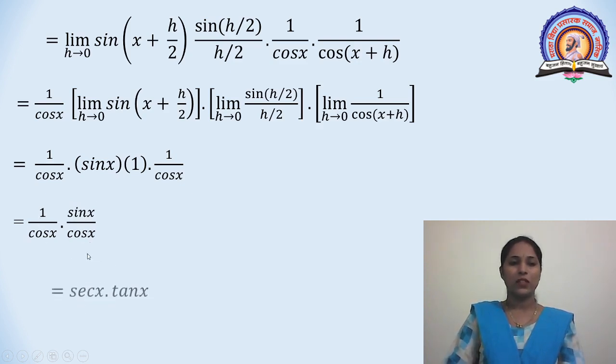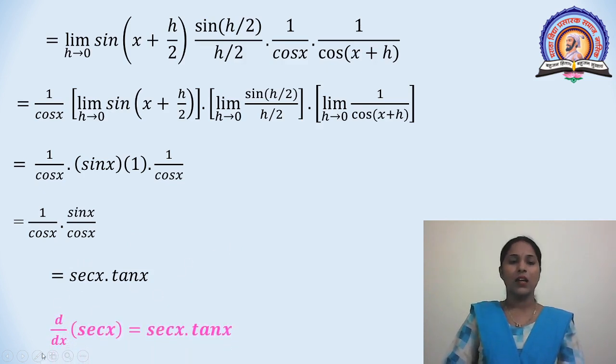Here 1 upon cos theta is equal to sec theta and sin theta divided by cos theta is equal to tan theta. Taking this value, we get sec x into tan x. Here the derivative of sec x is equal to sec x into tan x.